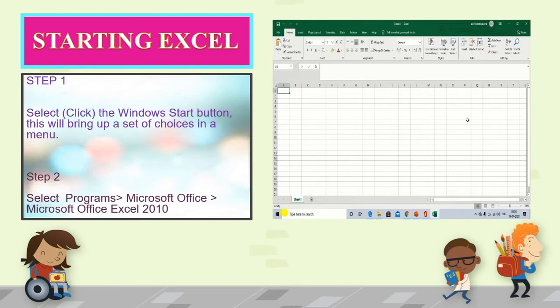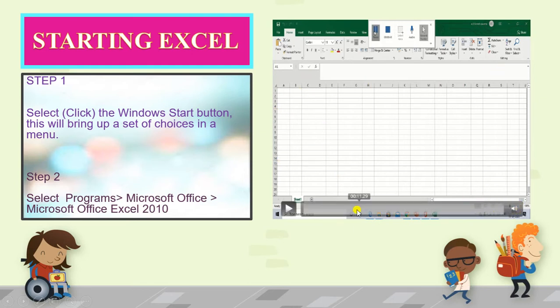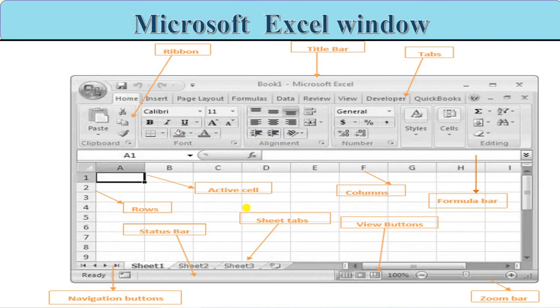Now you can enter the values in these cells. You can use these rows, you can use these columns. We're going to study them all. Okay, now next, this is the Microsoft Excel window. This is the type of window we can see. Now I will tell you the different parts of this window. Please get familiar with this Microsoft Excel window.